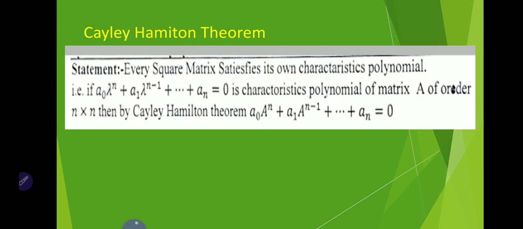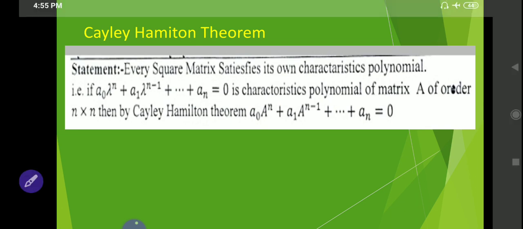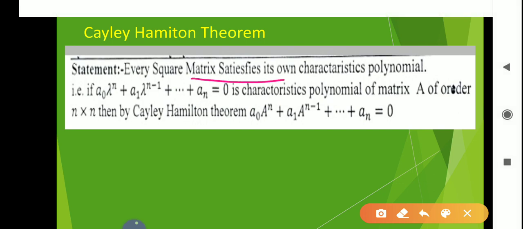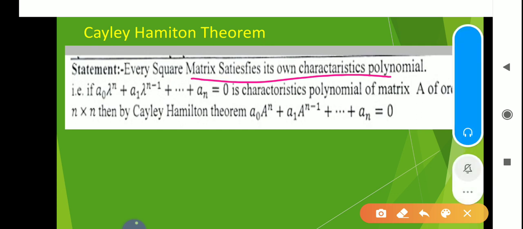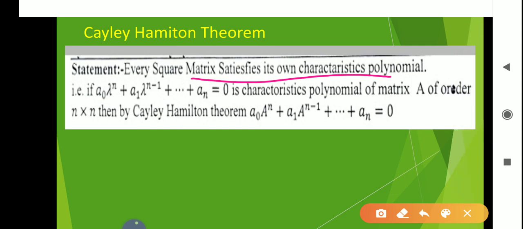Cayley states that every square matrix satisfies its own characteristic polynomial. So what is the meaning of this sentence? Every square matrix satisfies its own characteristic polynomial means, suppose the characteristic polynomial of a given matrix is lambda cube plus 2 lambda minus lambda equal to 0. Okay, and this is the characteristic polynomial of one matrix A.